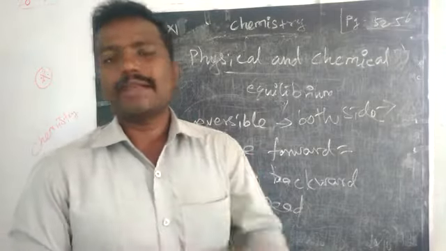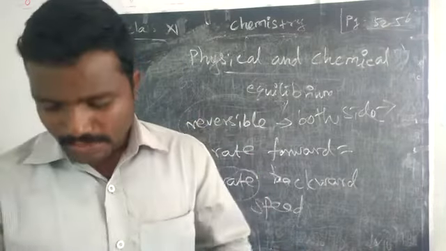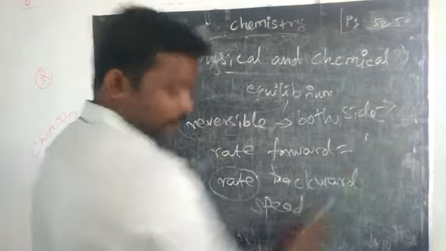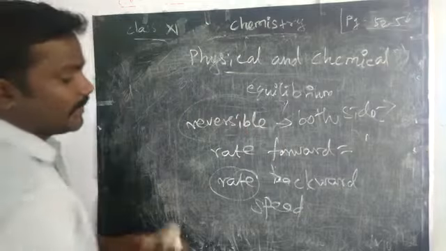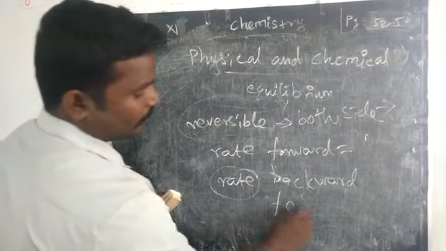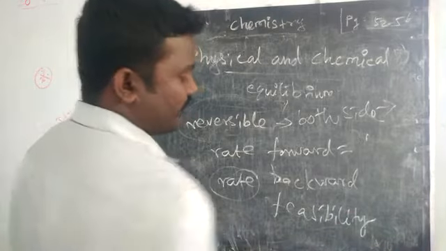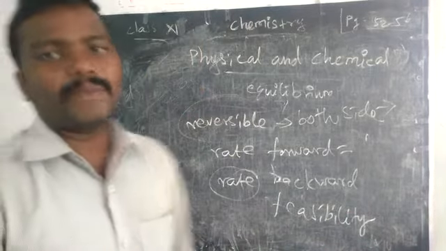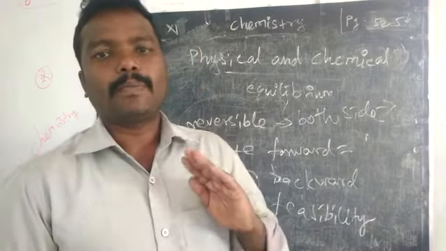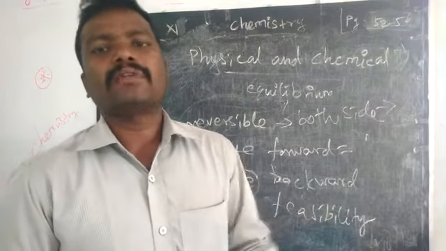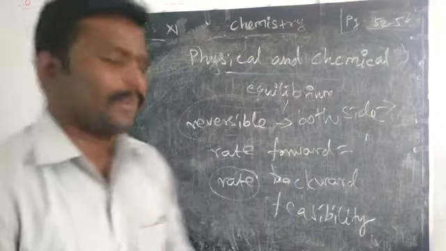There are three crucial basic concepts. The first one is feasibility. What do you mean by feasibility? Possibility. Feasibility means possibility, whether the reaction is possible or not, which we can find by using thermodynamics.